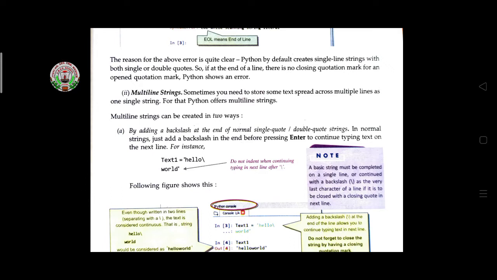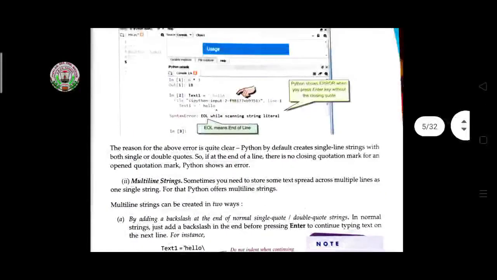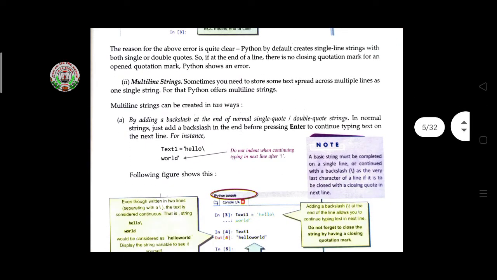Python by default creates single-line strings with both single or double quotes, so if at the end of the line there is no closing quotation mark for an open quotation mark, Python shows an error. Because the closing quote is not typed here, Python shows the error. Now come to the multi-line string.